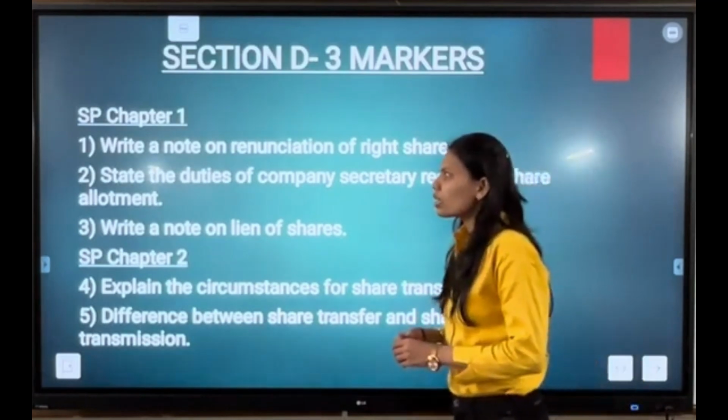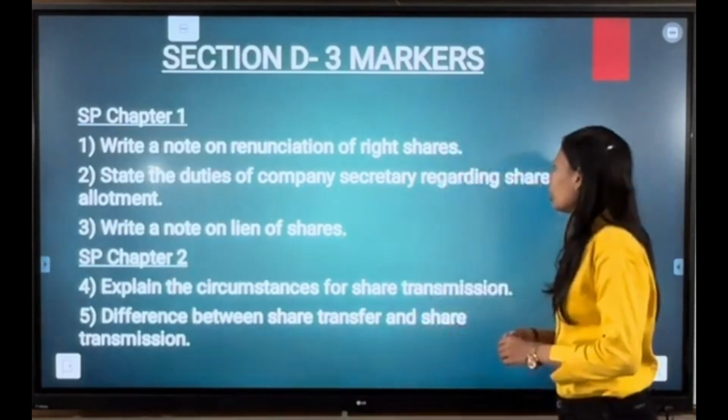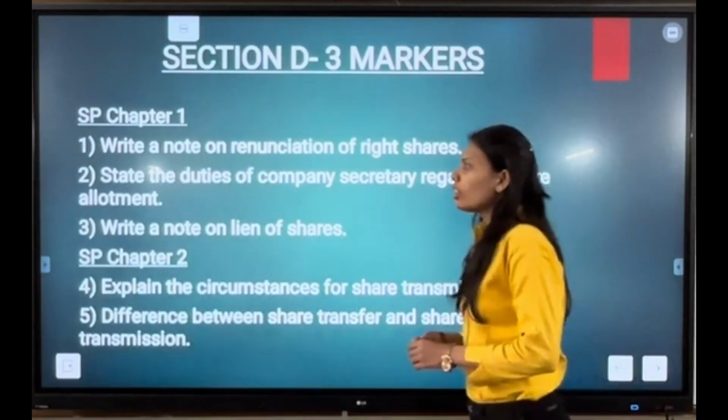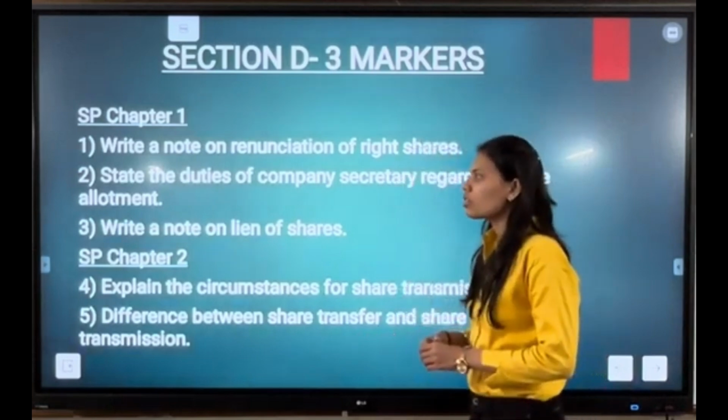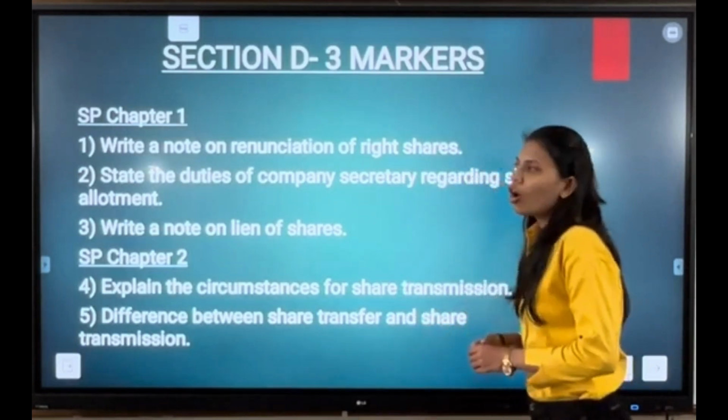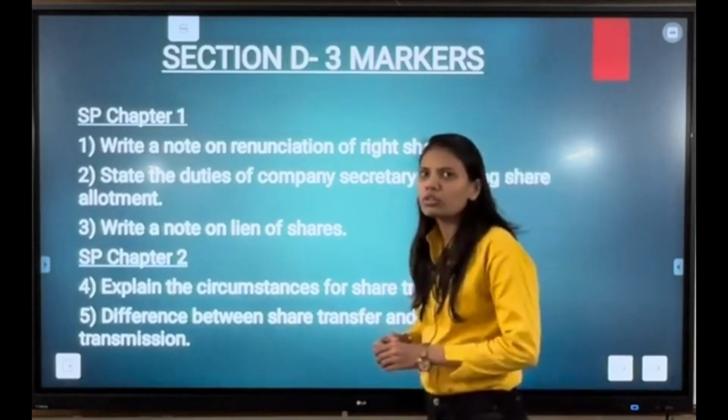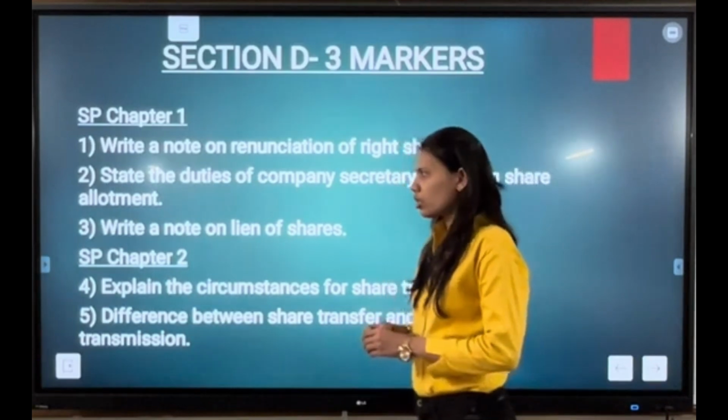Our next question is: state the duties of the company secretary regarding share allotment. Our third question and the last question from SP chapter number 1 is: write a note on lien of shares. All the 3 questions are very important. Do not forget to do them for your examinations.